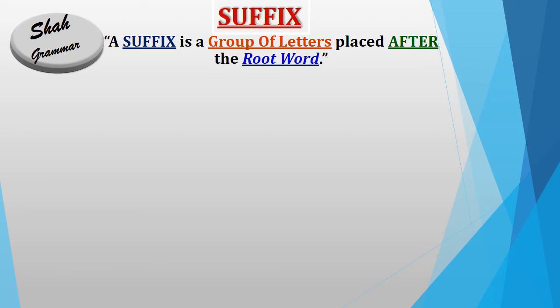Suffix. A suffix is a group of letters placed after the root word. So what is a suffix? A suffix is a group of letters. If we place it after the root word, it will give a new word with a different meaning. So guys, suffix is the opposite of prefix. In the case of a prefix, a group of letters is placed before the root word, and in a suffix, a group of letters is placed after the root word. Let's see. A suffix is placed after the root word, so a new word is created. You can better understand with the help of examples.